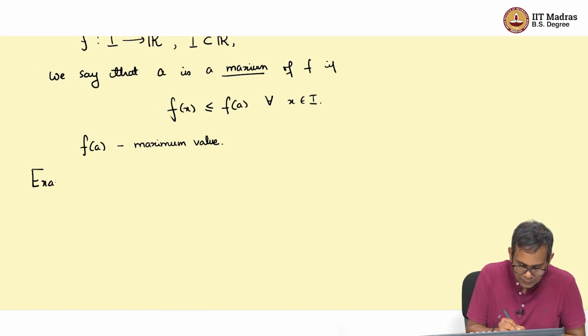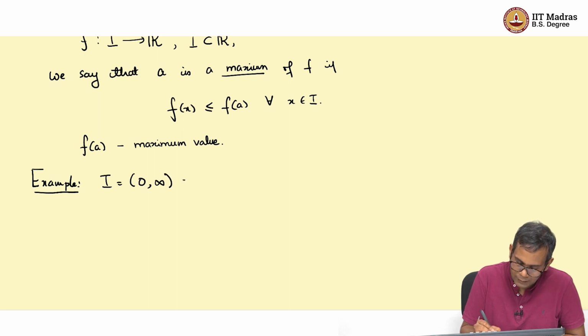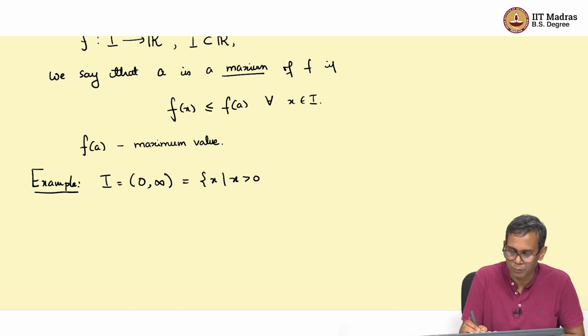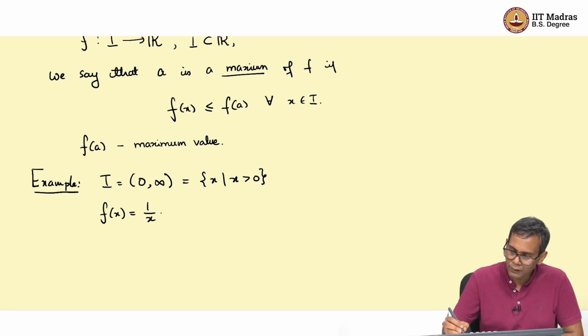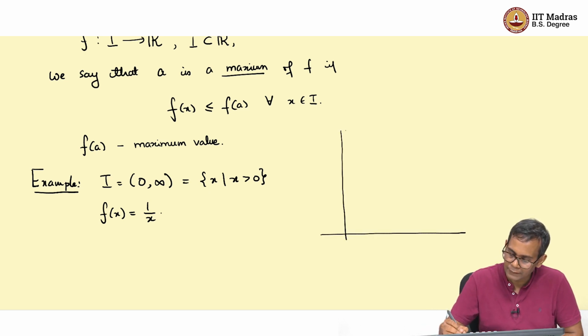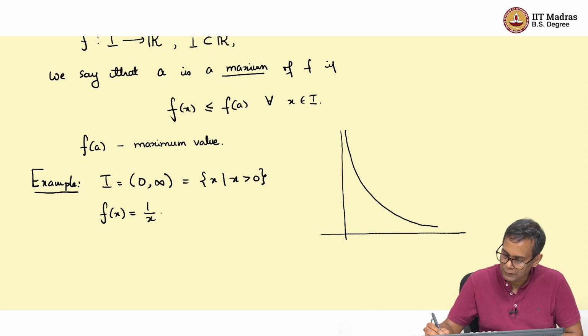So, let us consider an example where something strange happens. Let us take I to be the open interval 0 infinity. What this means is the set of real numbers x such that x is positive. And let us take f of x to be 1 over x. Now, if you draw the graph of this function, you will see that it is a hyperbola, something like this.